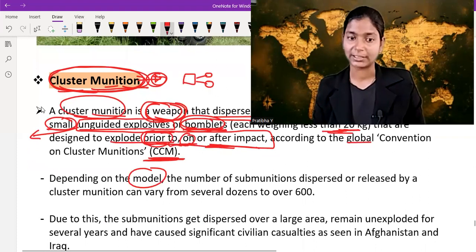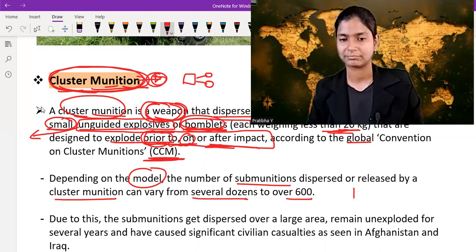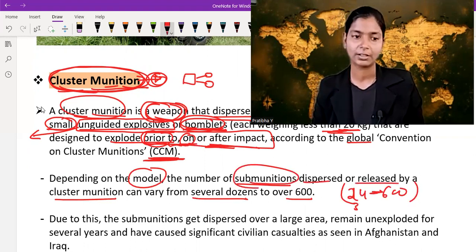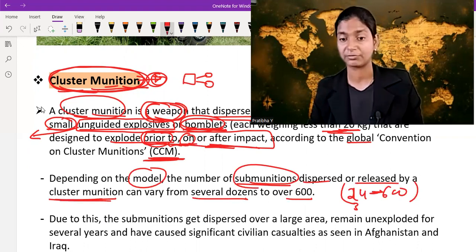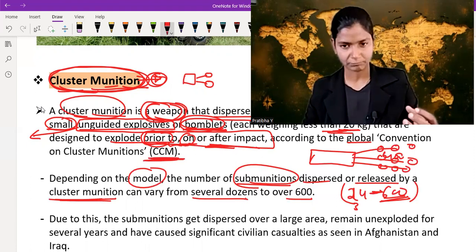Depending on the model, the number of submunitions dispersed or released by a cluster munition can vary from several dozen to 600. Like 24 to 600. In that range, the number of submunitions are dispersed or released by the cluster munition. Remember, the number is very high. If through a cluster munition you release 600 or, let's say, 400 bomblets, it covers a large area, and its quality is that it blasts prior to, on, or after the impact.